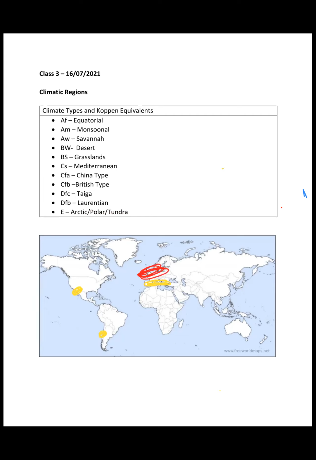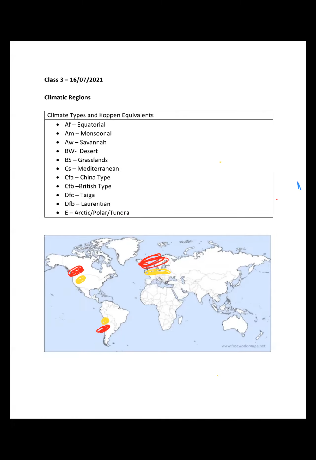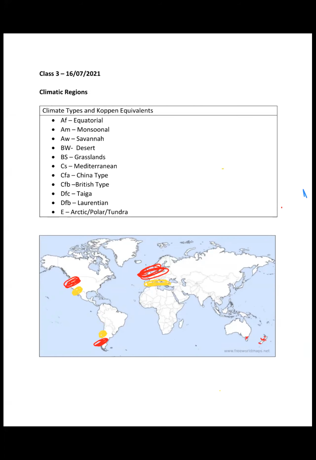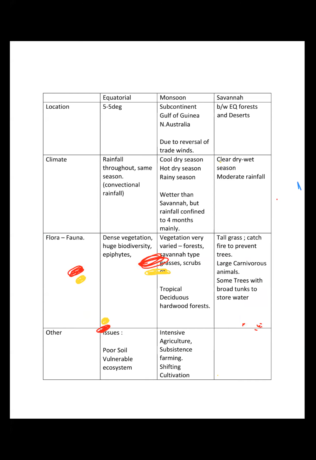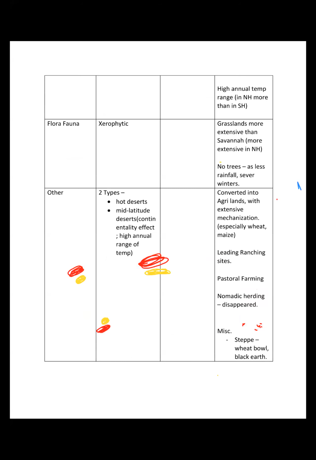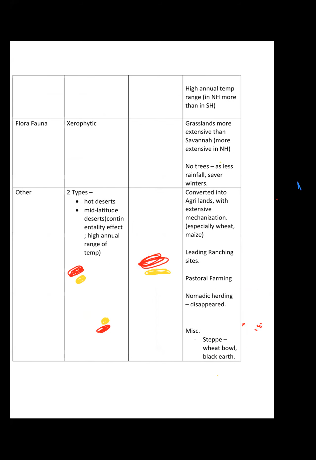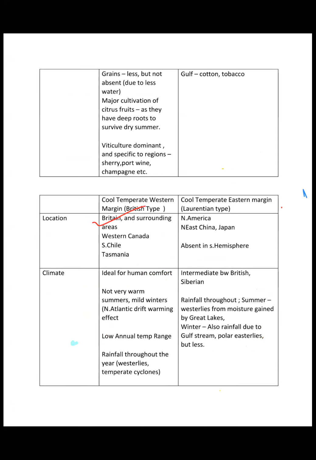So there is a latitudinal difference, and a bit of here. So Britain and surrounding regions, Western Canada, Southern Chile, Tasmania, right? Australia, near Australia.